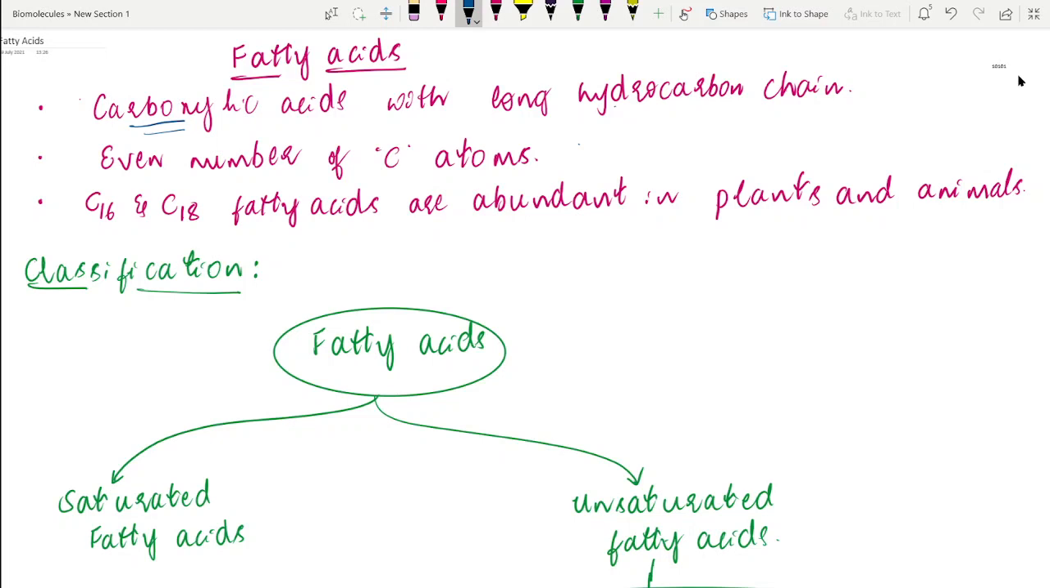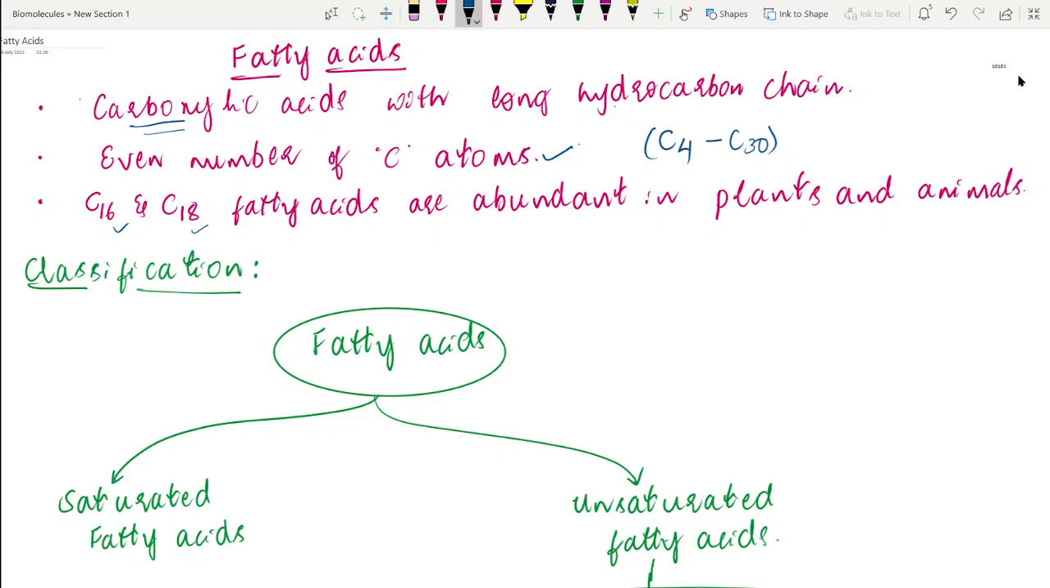Almost all the fatty acids that are present in biological systems usually have an even number of carbon atoms, that is C4, C6, C8, like this. The number of carbon atoms usually ranges from about C4 to C30. But even though such a long hydrocarbon chain is there, the most abundant and most common fatty acids in plants and animals possess 16 and 18 carbon atoms. That is, the C16 and C18 fatty acids are more abundant.